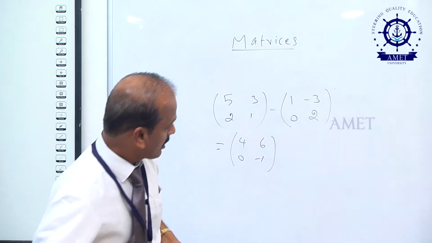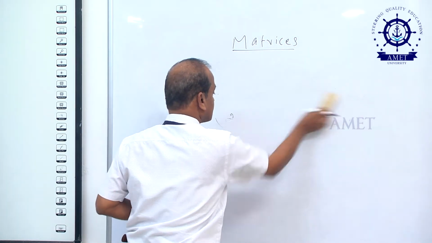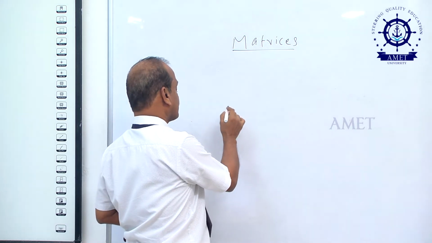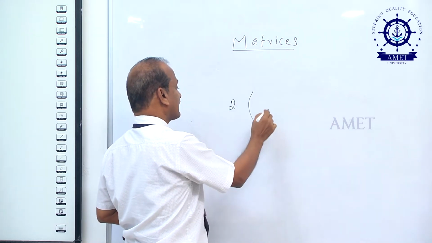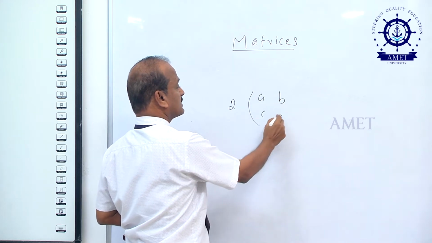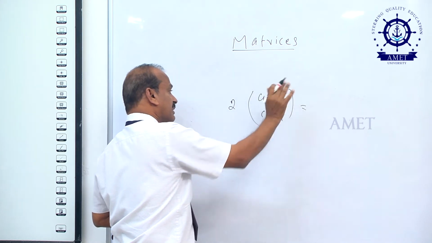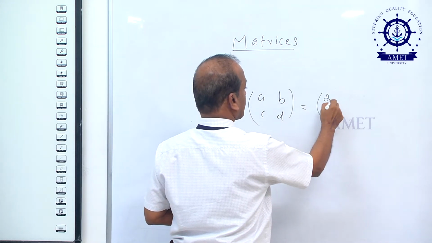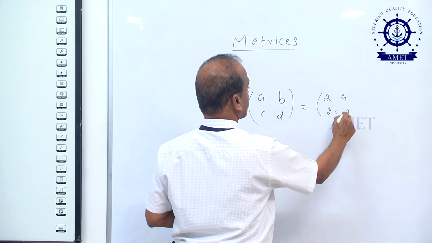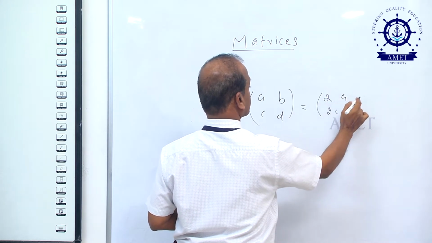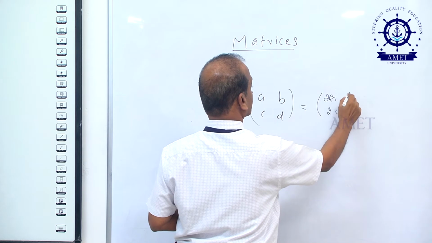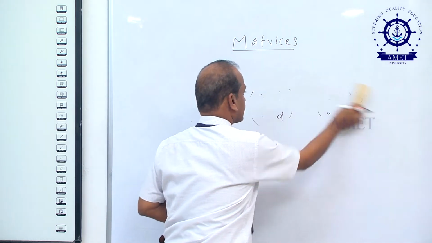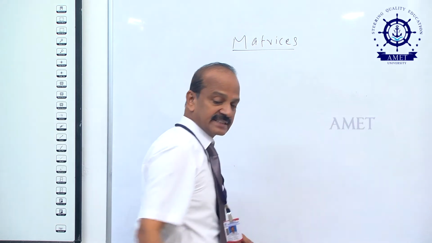Next, how do you multiply a scalar with a matrix? Suppose you take 2 into any matrix A, B, C, D. We multiply all the elements by 2. That is, this is nothing but 2A, 2B, 2C, 2D.